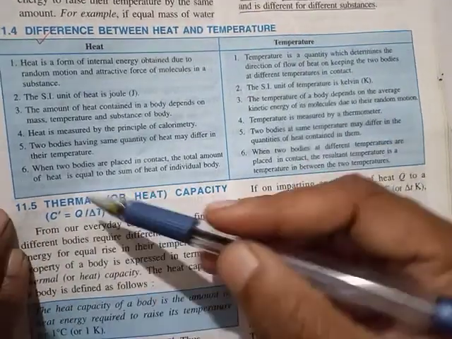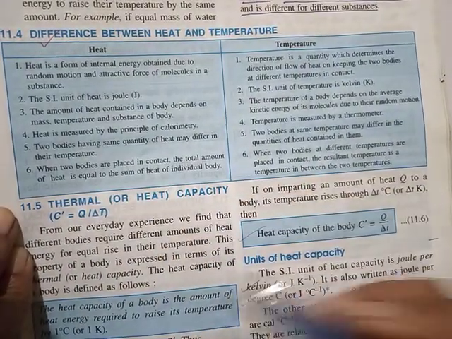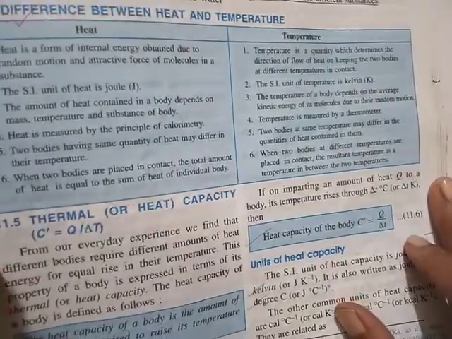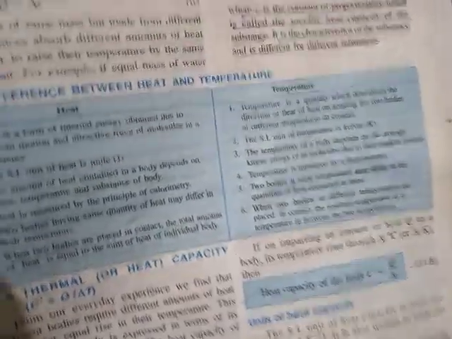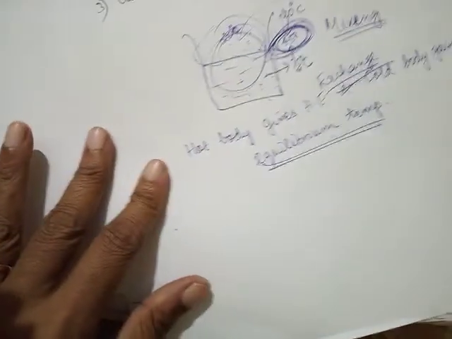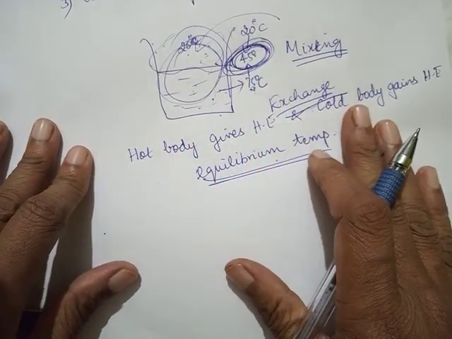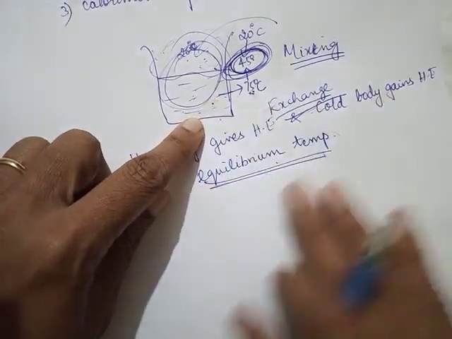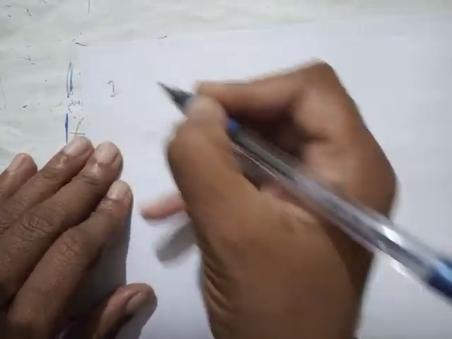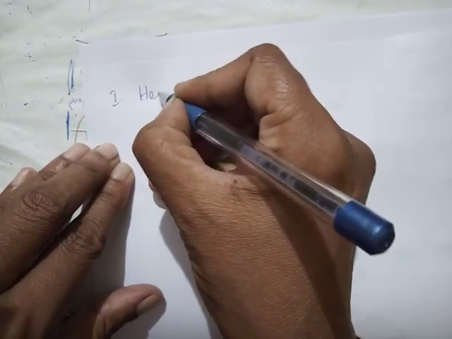Okay, and the actual thing starts from here. So just go through it, just have an idea about the difference between heat and temperature, and what happens when a hot body and a cold body are combined together. This is what happens. Now let's start with the actual thing. The first concept that we have to know is heat capacity.